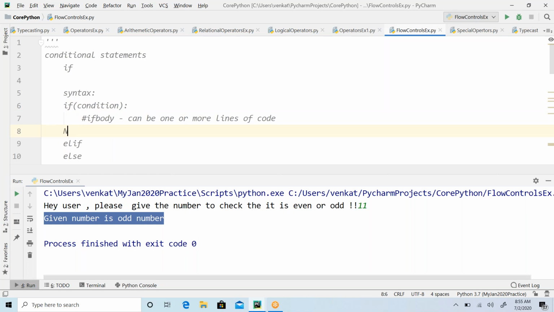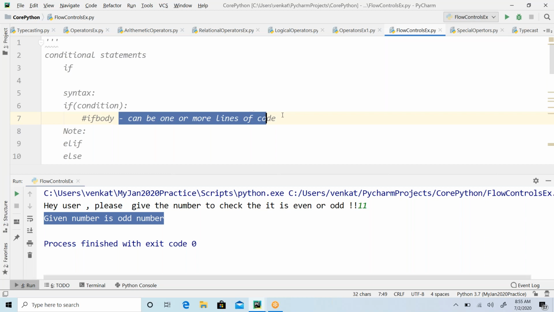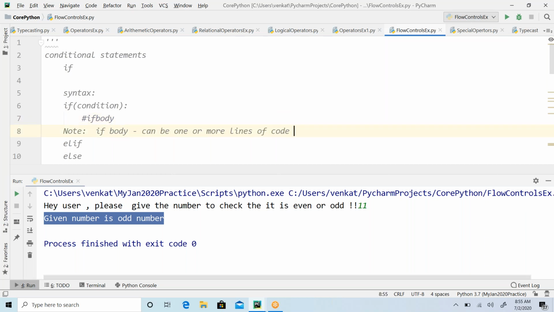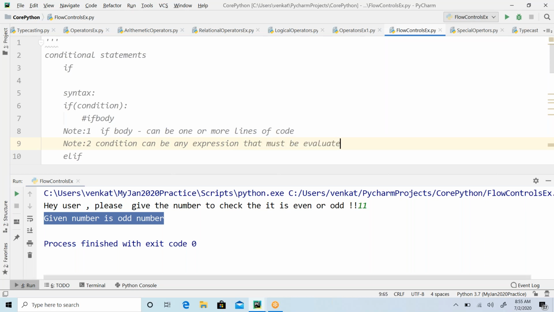Okay, so the condition can be any expression that must be evaluated to Boolean type.